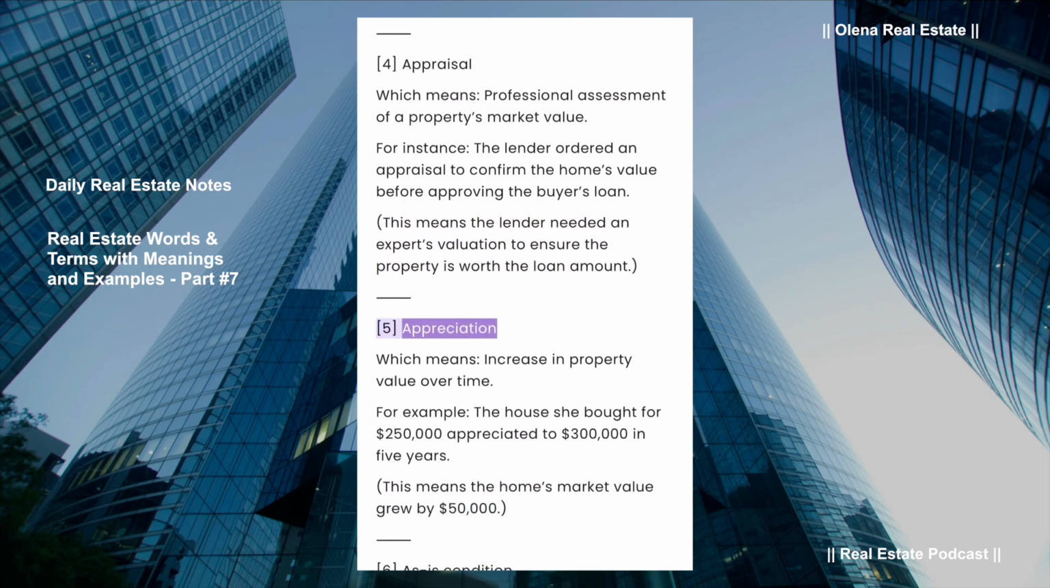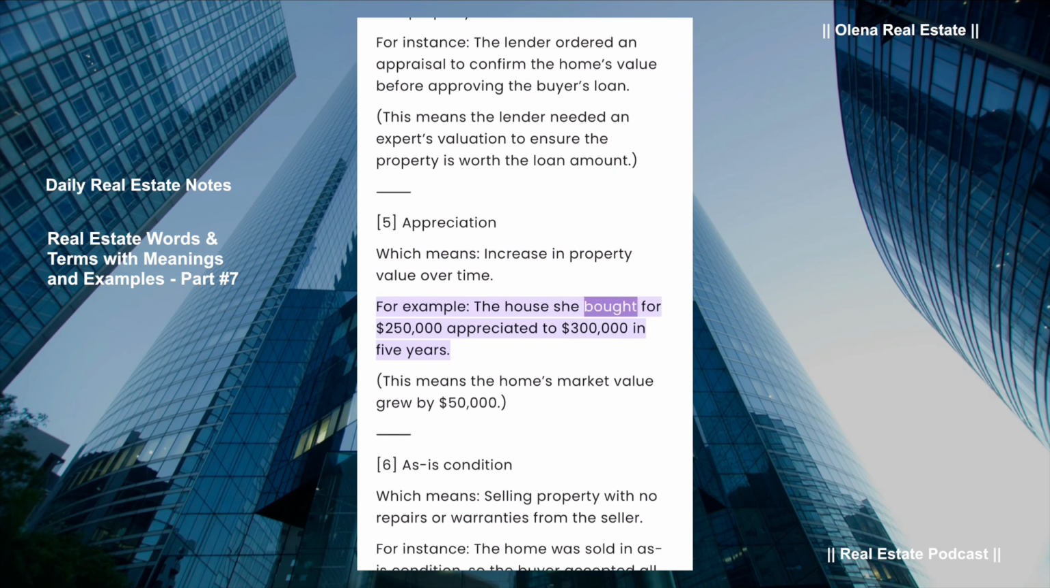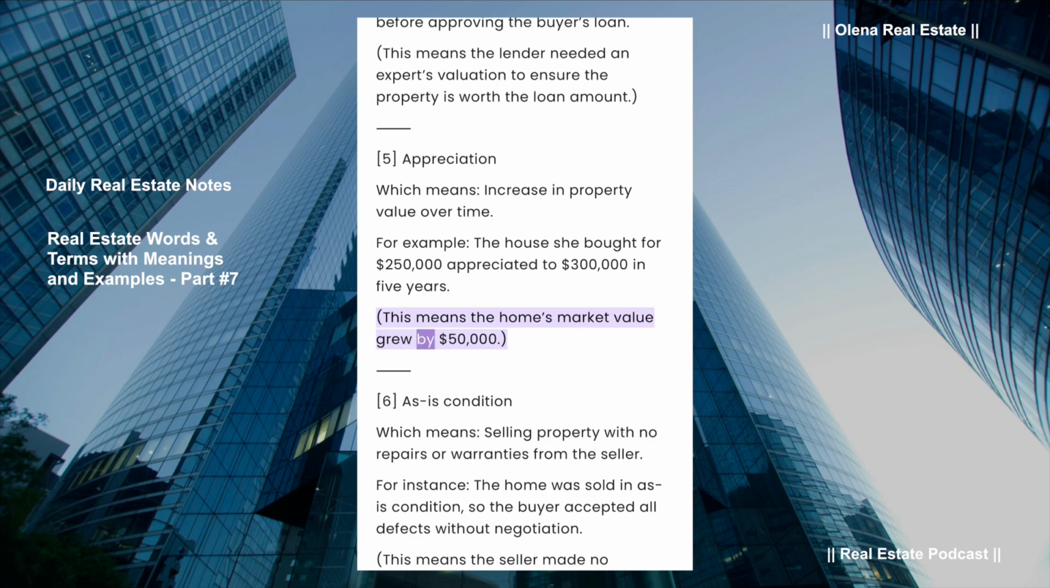Appreciation, which means increase in property value over time. For example, the house she bought for $250,000 appreciated to $300,000 in 5 years. This means the home's market value grew by $50,000.